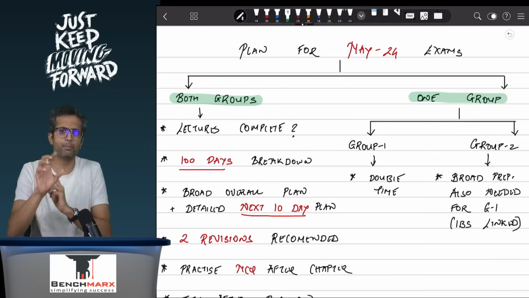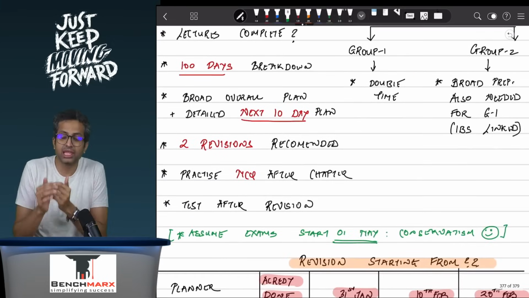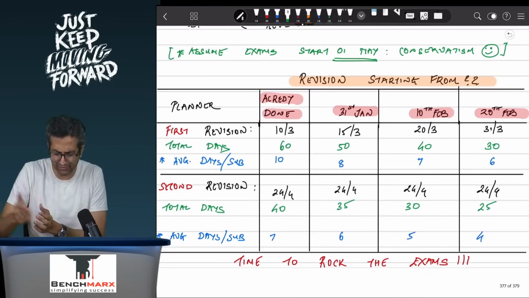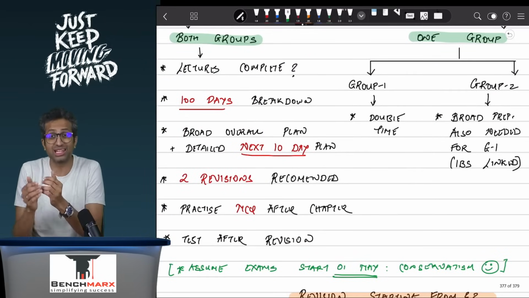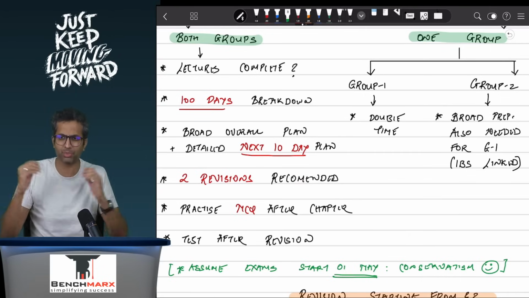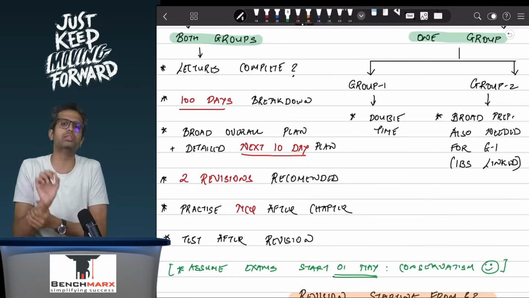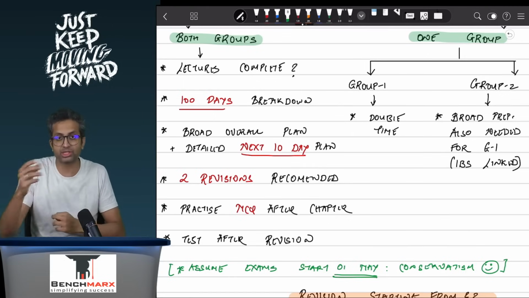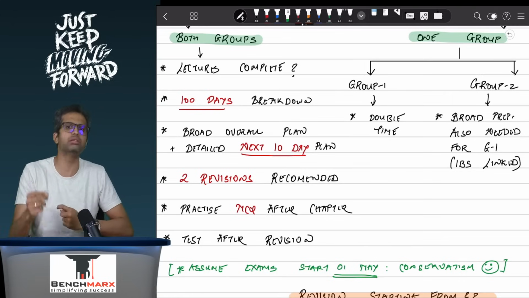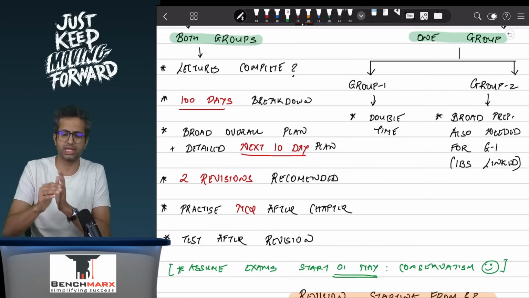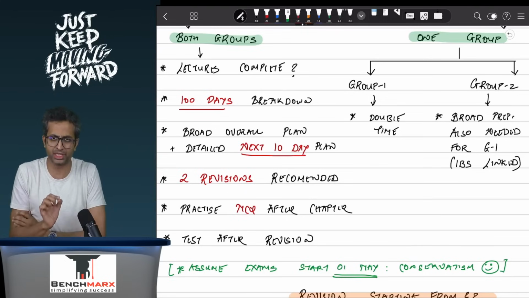So you need to broadly figure out your 100-day plan from now, and we have outlined 4 possibilities, we'll come to that. Whenever you have the broad plan in place, then for the next 10 days, you should have a granular plan. So which all subjects are you doing, how many hours, and what is your target on a granular basis to be completed for the next 10 days. You don't need to plan out the entire 100 days, but you need to plan out the next 10 days in a little bit of detail.